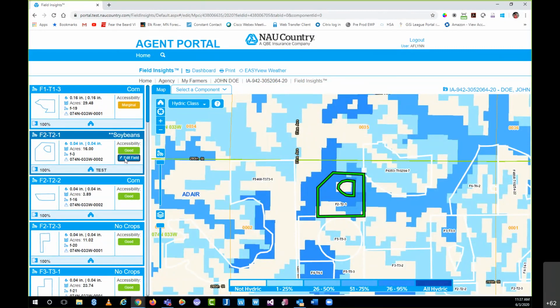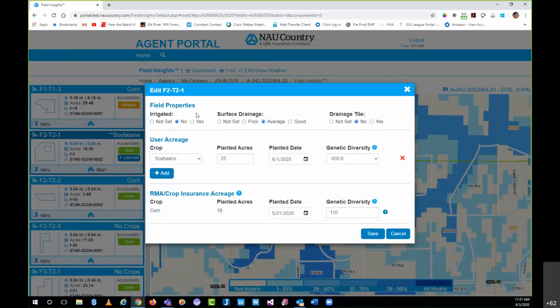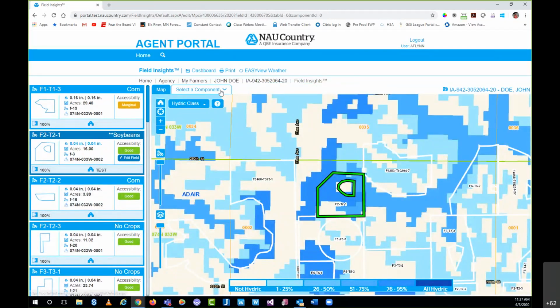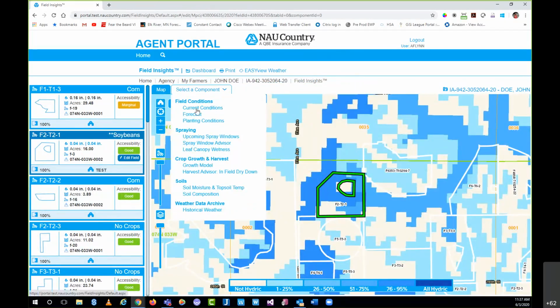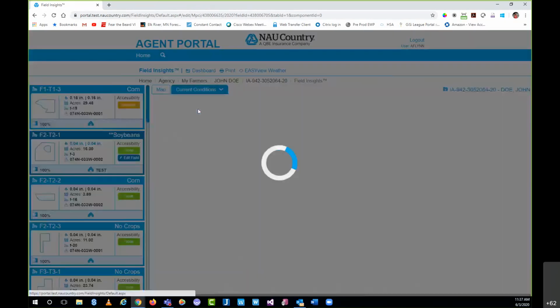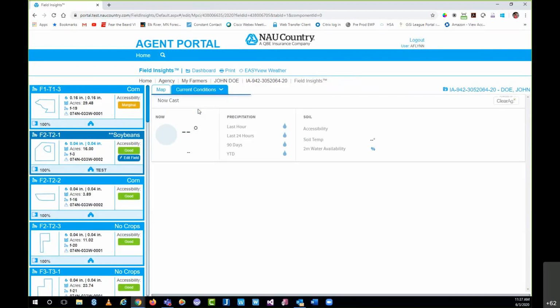Again, this is where these three questions become important. The irrigated: no, yes. Surface drainage: poor, average, good. And if there's any drainage tile installed in the field. These questions will become important from this point on. So we'll select the component list, and we'll just start with something simple like our current conditions. Pretty straightforward piece of data.